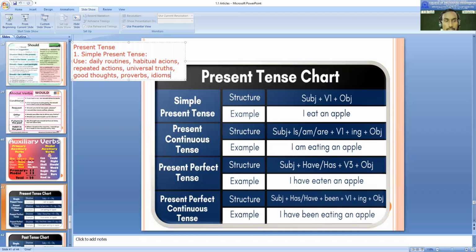Then let's talk about the structure. Remember, don't go only for the structure, but try to understand the use also. If you understand when to use it, then you can go for the structure. There are many students who know only the structure, but they are not clear about where and how to use simple present tense. That has to be avoided. Learning only structure is not sufficient. You should also try to understand the use.